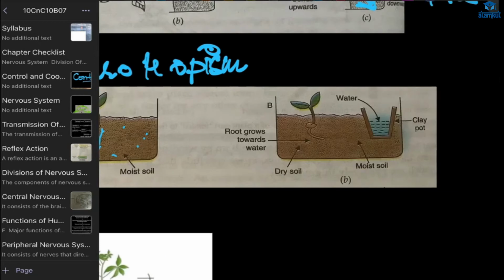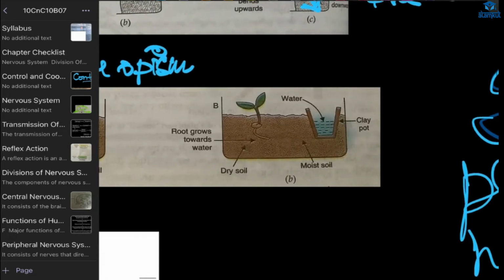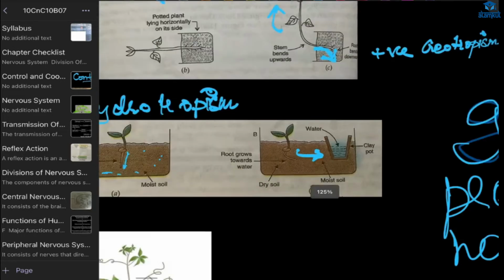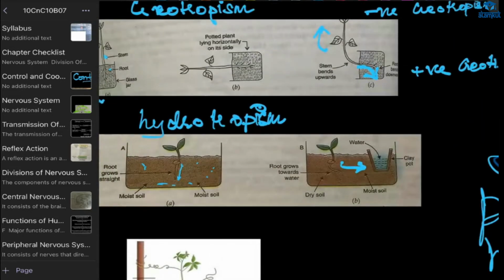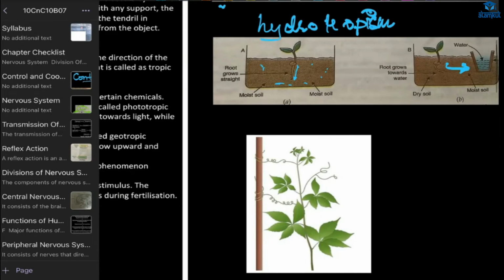Next, we take a clay pot and put water inside it. The root will bend towards the water. This is showing hydrotropism.